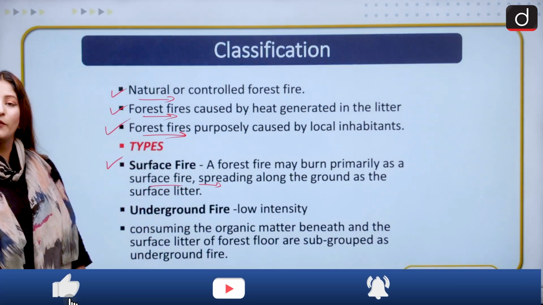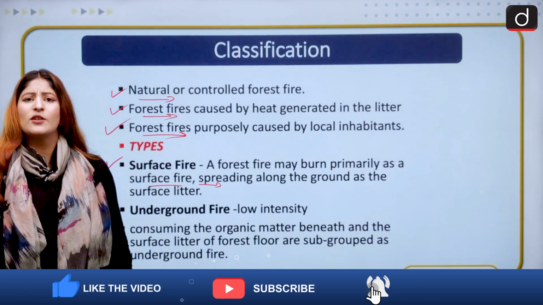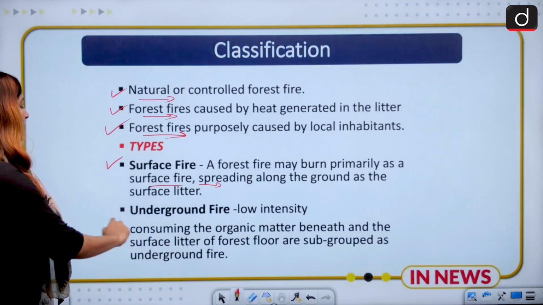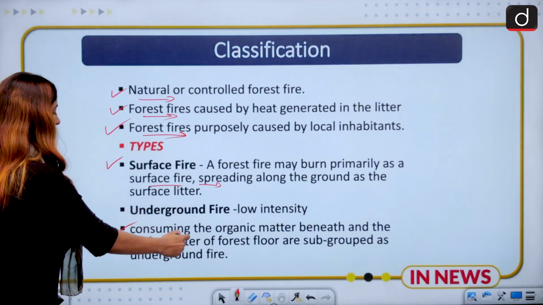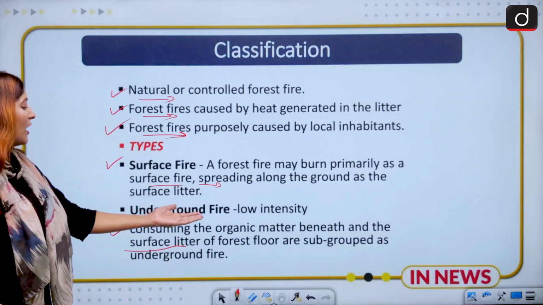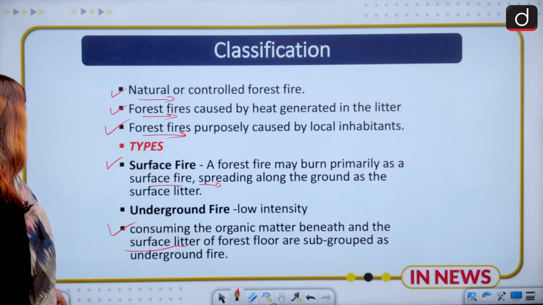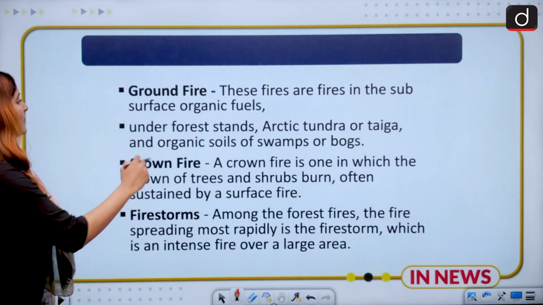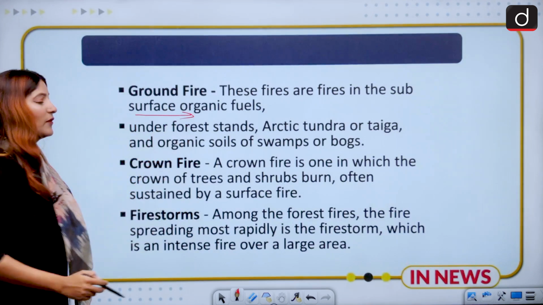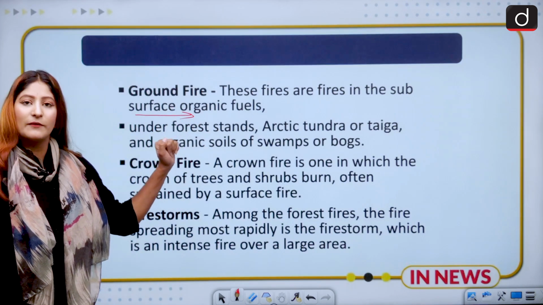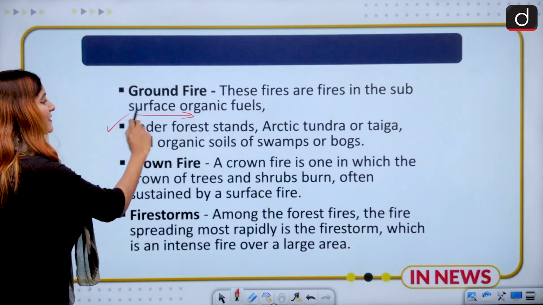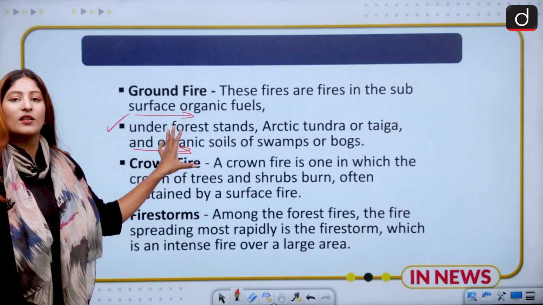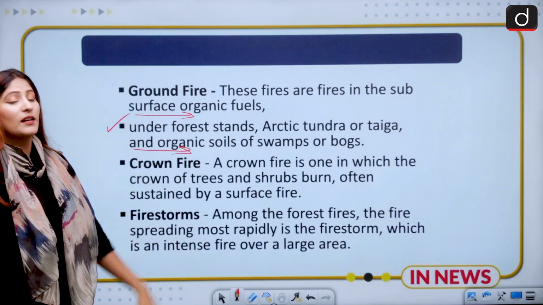Then we have underground fire, which is low intensity. It keeps on burning, and the source is very hard to find because it is underground. It consumes the organic matter beneath the surface litter of forest fuel. Then we have ground fire. These are fires in subsurface organic fuels, which is why they are different from surface fires. Under forest stands, Arctic tundra, taiga and the organic soils of swamps or bogs are the major conducive environment for ground fires.